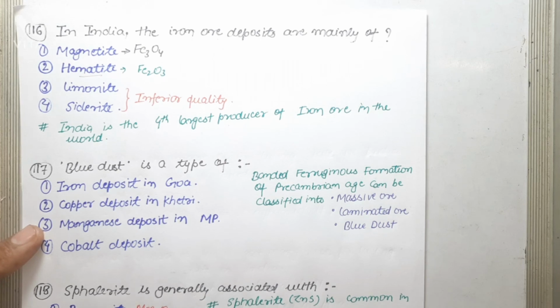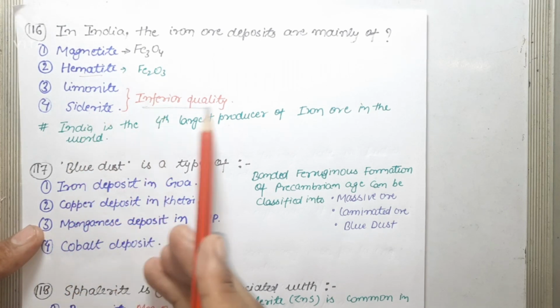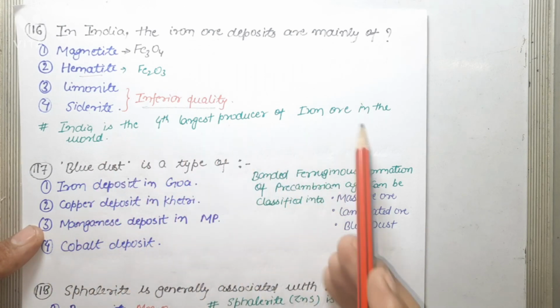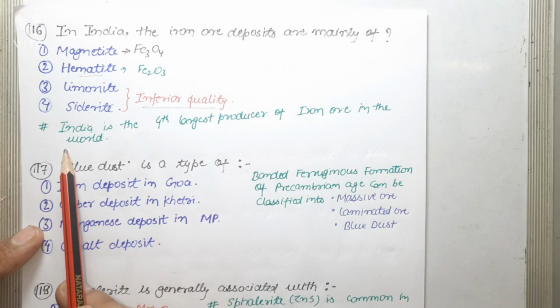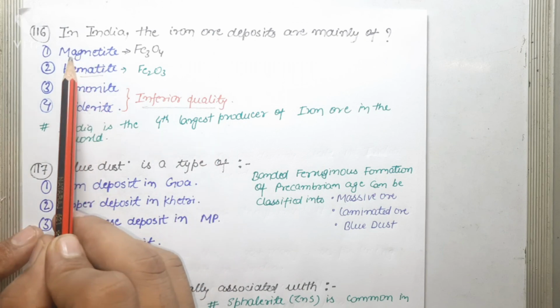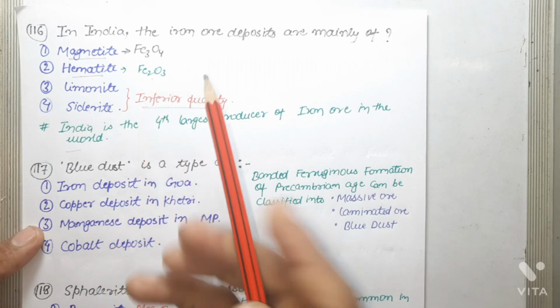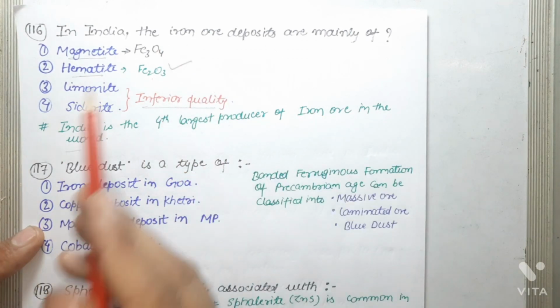Limonite and siderite are inferior quality iron ore deposits in India. India is the fourth largest producer of iron ore in the world. So, between hematite and magnetite, hematite is the most abundant iron ore. So the correct answer is hematite, followed by magnetite.